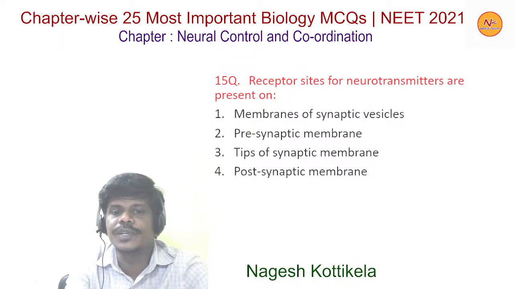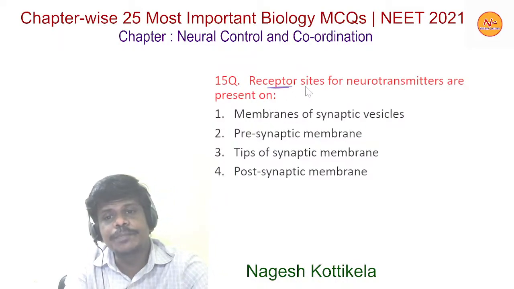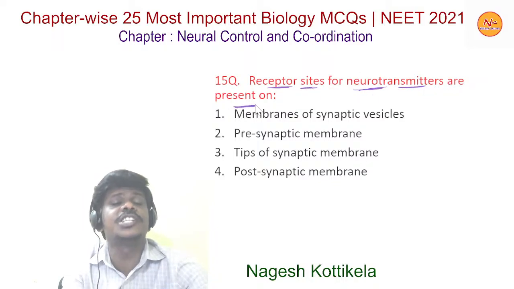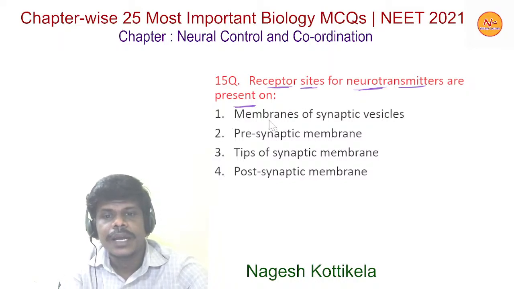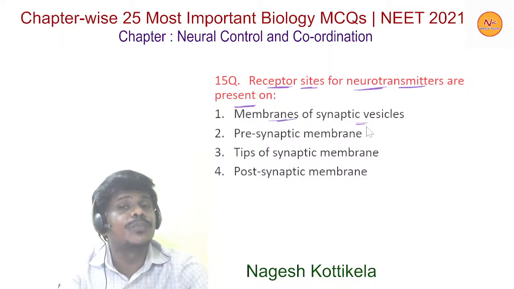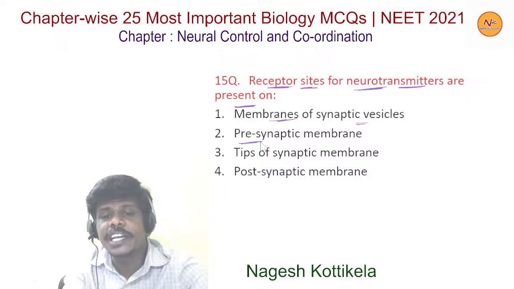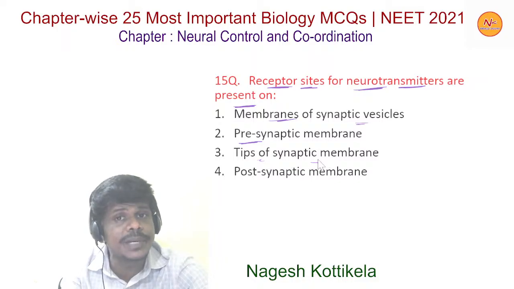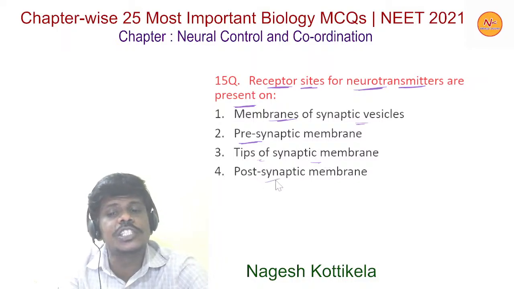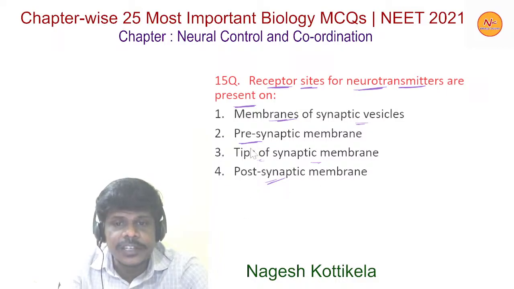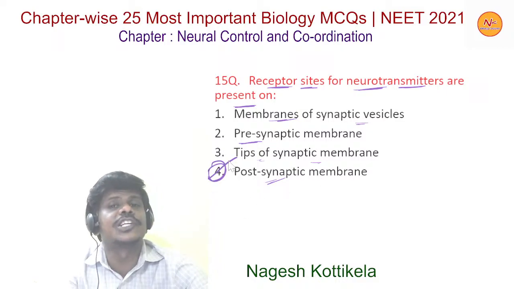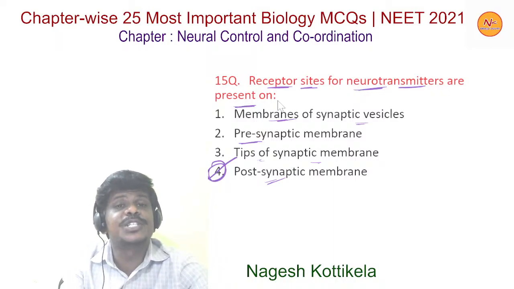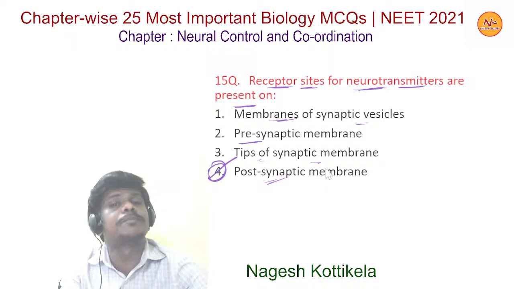Now moving to the next question, question 15. Receptor sites for neurotransmitters are present on option 1, membranes of synaptic vesicles, option 2, presynaptic membrane, option 3, tips of synaptic membrane, and option 4, postsynaptic membrane. Here the fourth option is the correct one. Receptor sites for neurotransmitters are present on postsynaptic membrane.